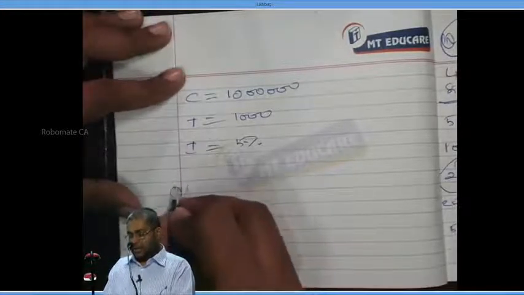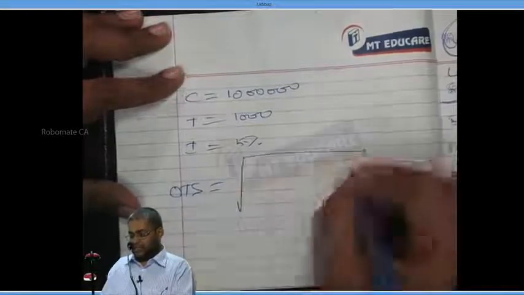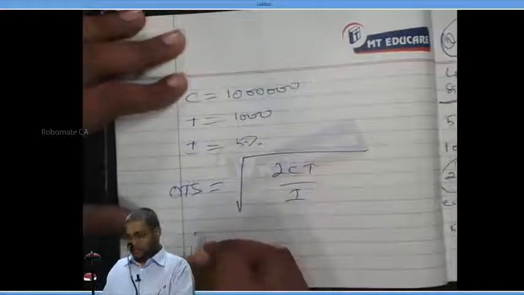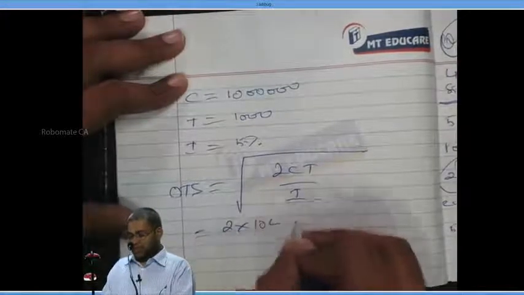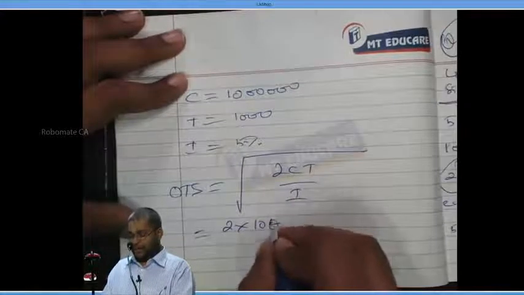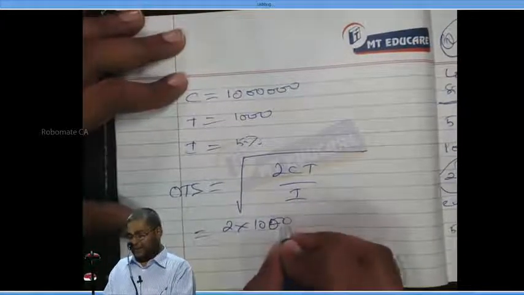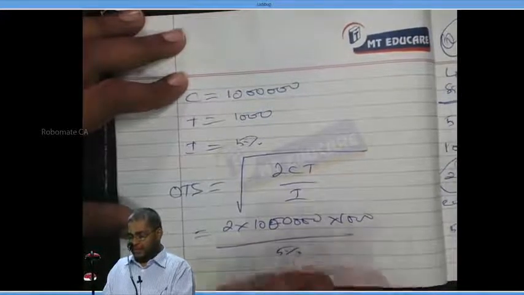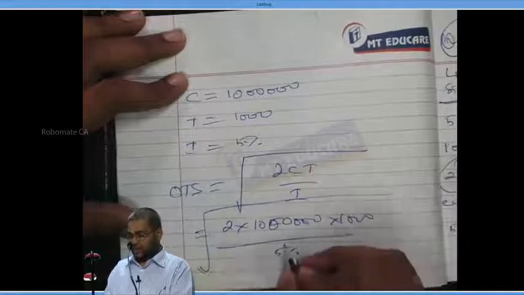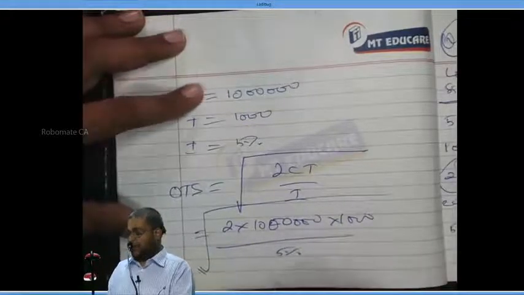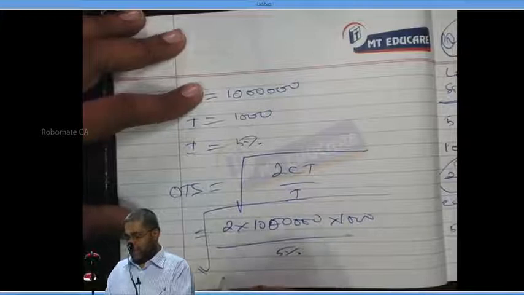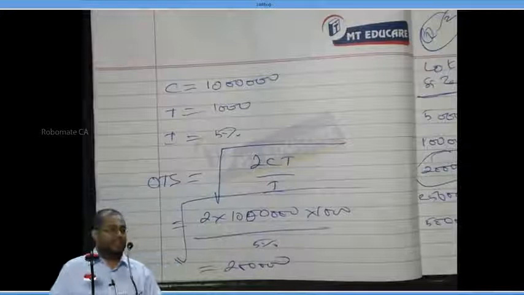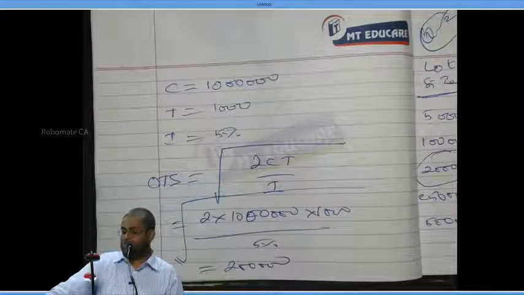Now tell me, optimum transaction size is equal to square root of 2CT divided by I. 2 into 10 lakhs, write the number in full: 10,000,000 into 1,000 divided by 5%. That is equal to how much here? 2 lakhs. Optimum transaction size is equal to 2 lakhs.